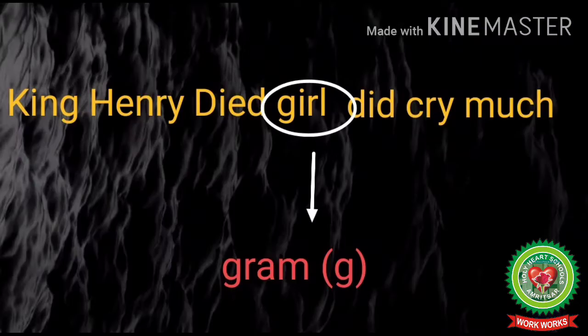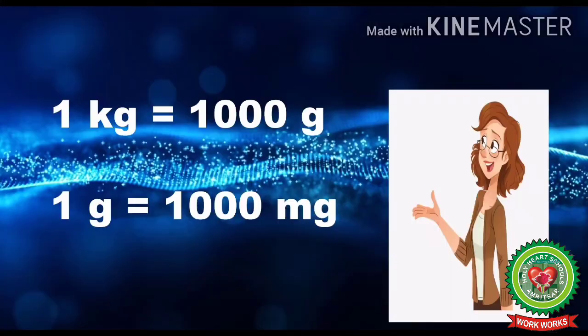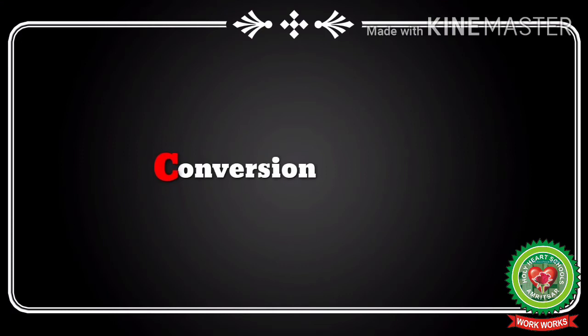Kids, as we have discussed in the quotation, King Henry died, girl did cry much. Girl stands for gram, which is the standard unit of mass. So, we will circle it while conversion. You must also know the values of different units of mass. That is, 1 kilogram is equal to 1000 gram. 1 gram is equal to 1000 milligram. Now let us start with the conversion.